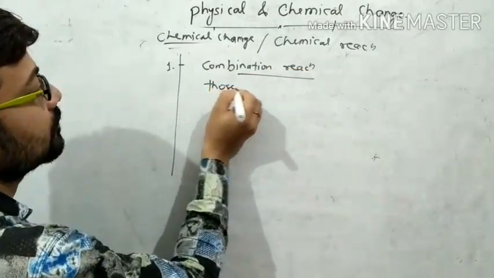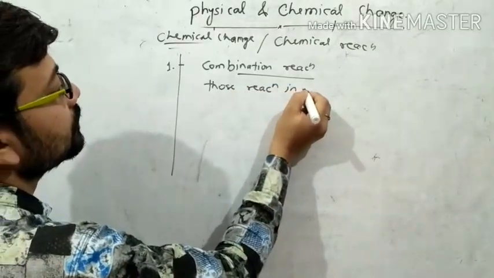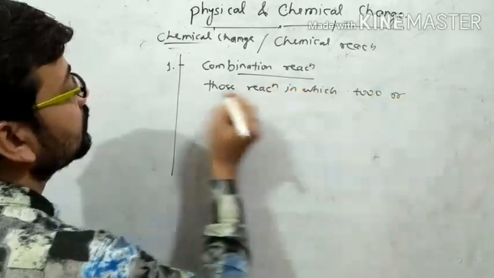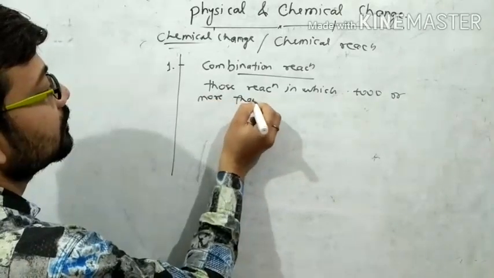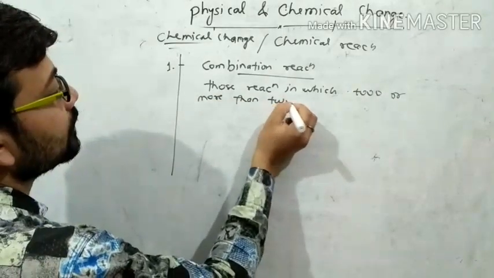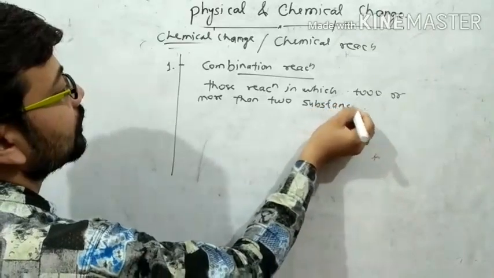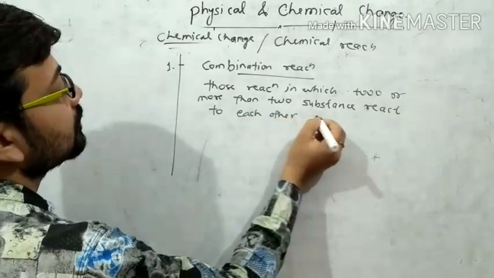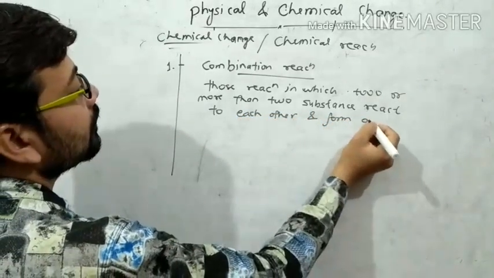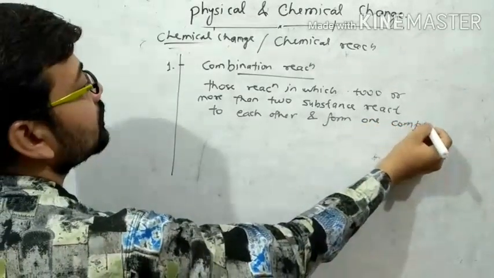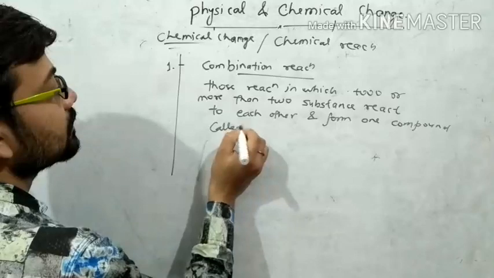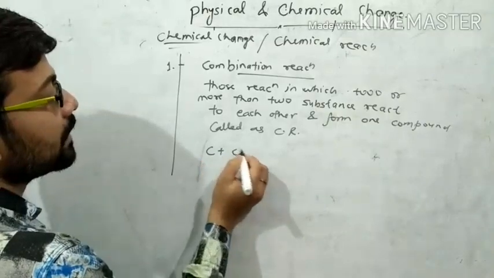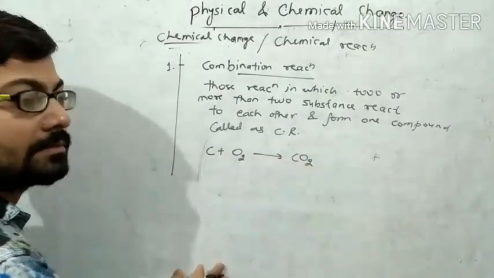Those reactions in which two or more than two substances react to each other and form one compound called as combination reaction. Like as carbon plus oxygen gives out carbon dioxide.